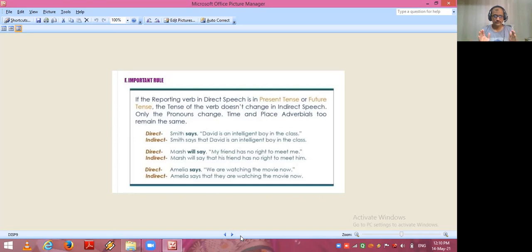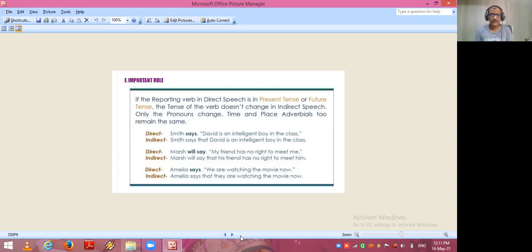So Smith says that David is an intelligent boy in the class. The remaining statement in the double inverted commas remains the same in indirect speech, but only one change is done: after the reporting verb, the joining word that is there.